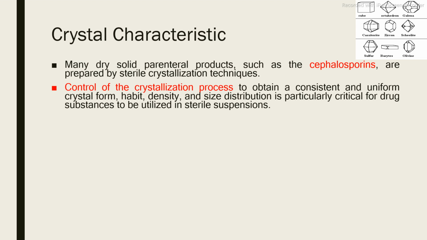If you want to get the same product from day to day, how do you get it? By controlling the crystallization process.